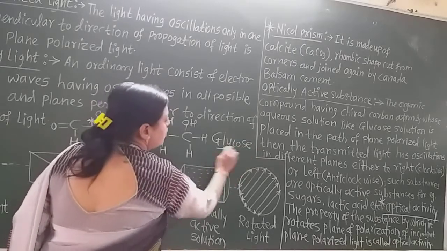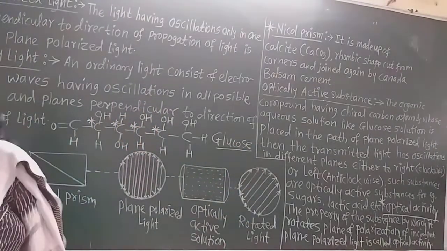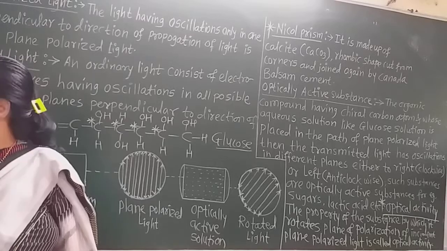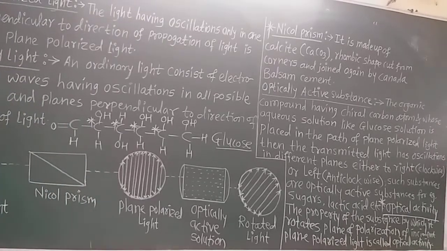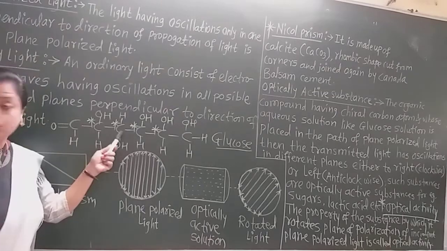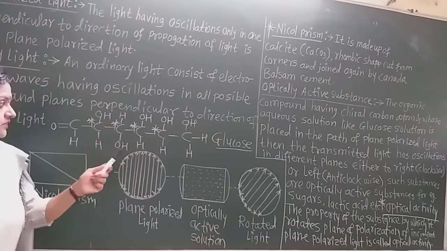Glucose is an optically active substance which has 4 chiral centers.